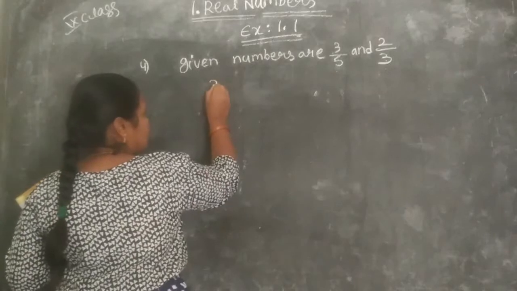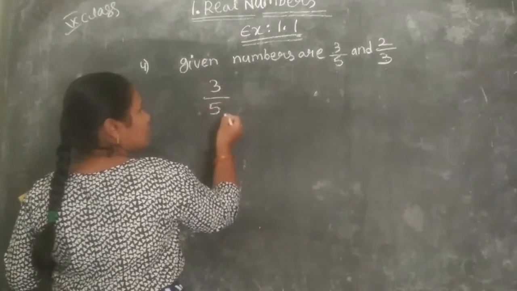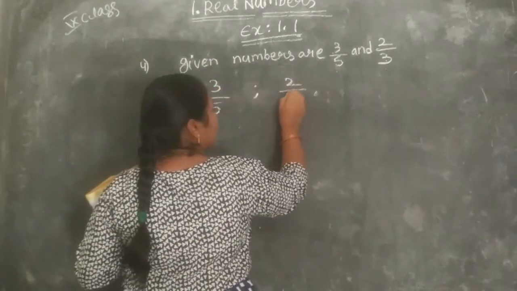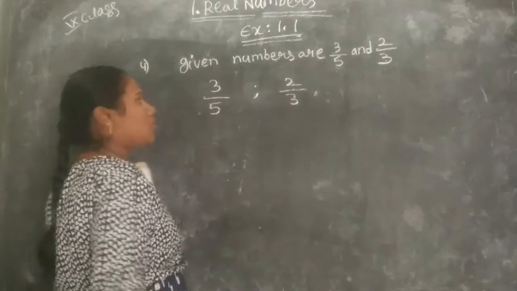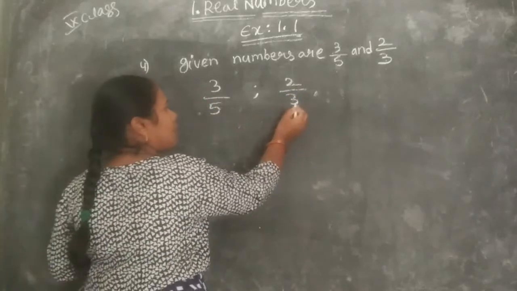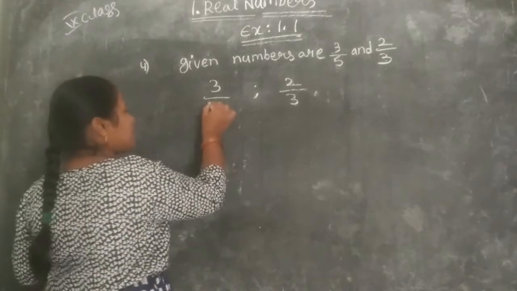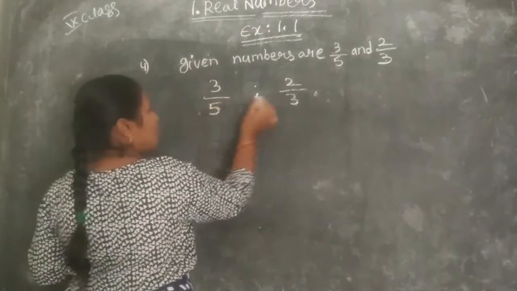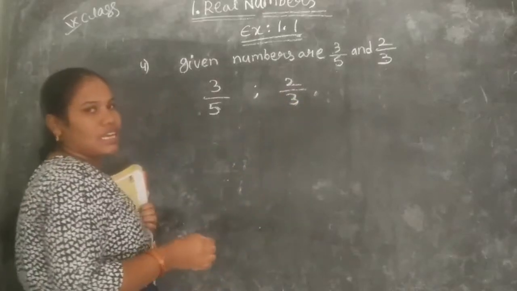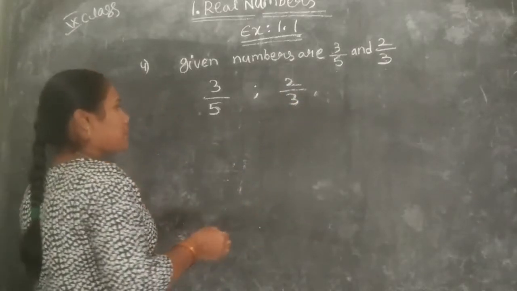So now let's solve this one. 2 by 3. So 5 and 3 are the prime numbers. Yes, 5 and 3 are the prime numbers.